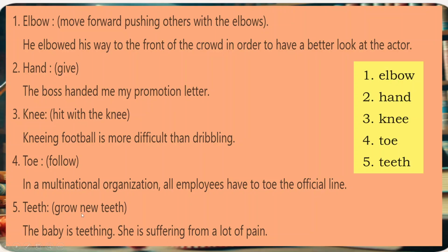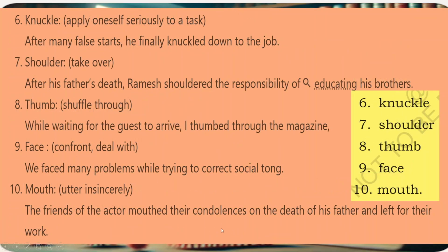Fifth one, teeth. Grow new teeth. The baby is teething. She is suffering from a lot of pain. Now the sixth one is knuckle. Apply oneself seriously to a task. After many false starts, he finally knuckles down to the job.